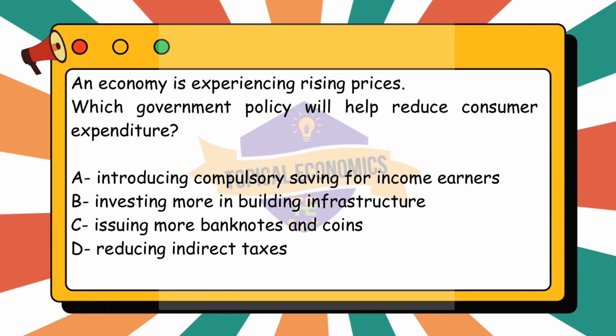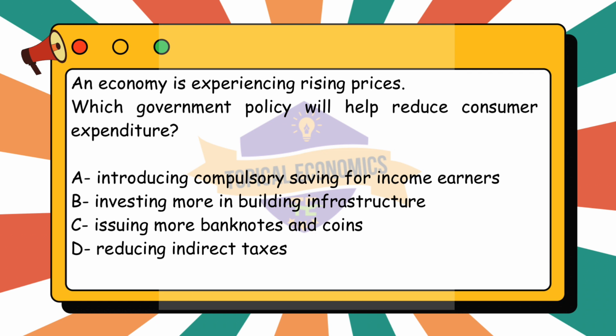Moving to question 29. An economy is experiencing rising prices. Which government policy will help reduce consumer expenditure? A. Introducing compulsory saving for income earners. B. Investing more in building infrastructure. C. Issuing more banknotes and coins. D. Reducing indirect taxes. This question is from year 2020 October-November Version 1 paper. The correct answer for this question is option A.